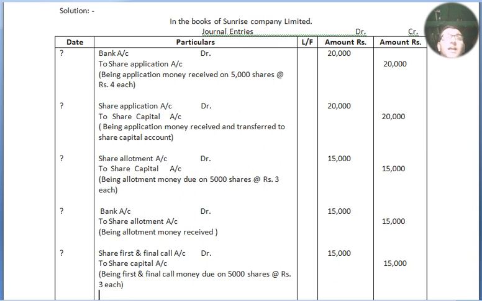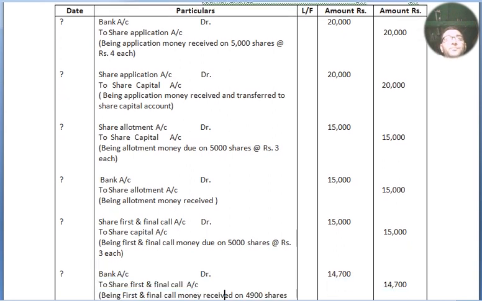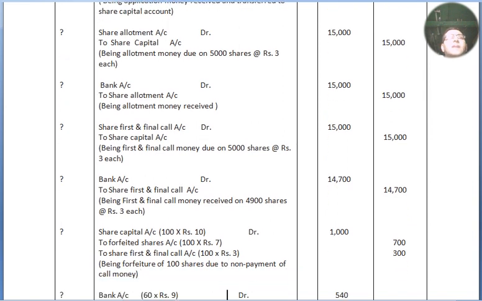Again, share allotment account debited to share capital account, 5,000 shares at the rate of ₹3 each, being allotment money due, 15,000 debit, 15,000 credit. Then again bank account debited to share allotment account, being allotment money received, 15,000 debit, 15,000 credit. Share first and final call account debited to share capital account, being first and final call money due on 5,000 shares at the rate of ₹3 each, 15,000 debit, 15,000 credit. Now we have asked and now we are getting the money.